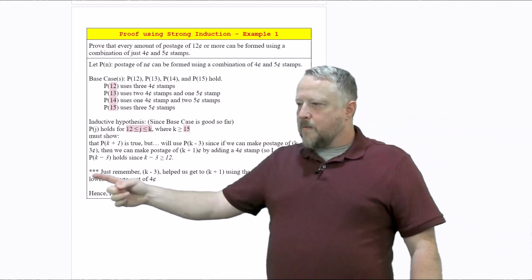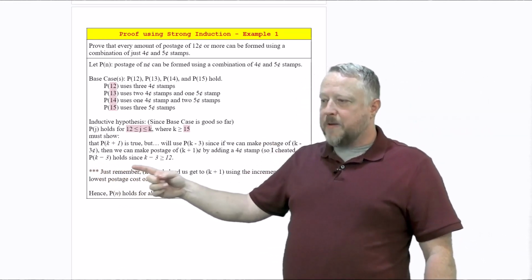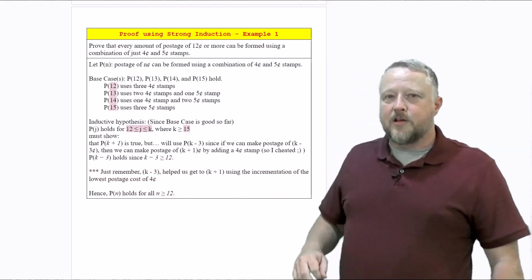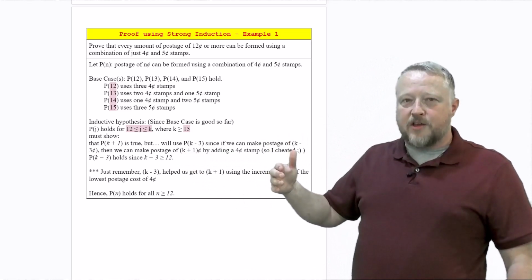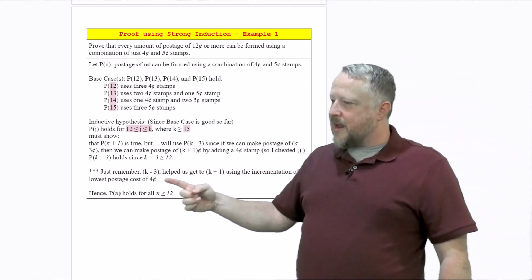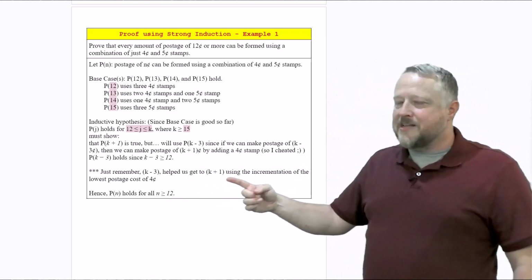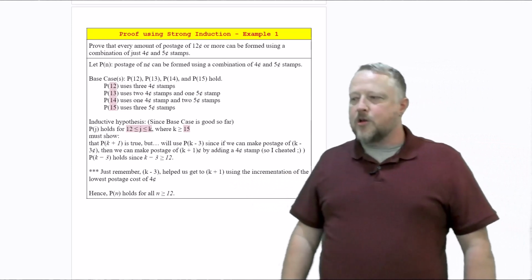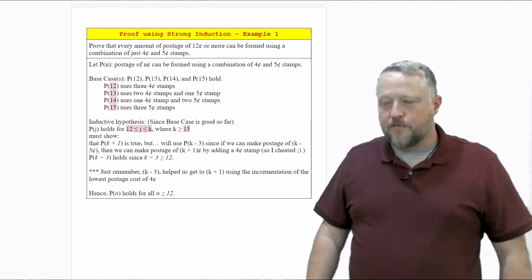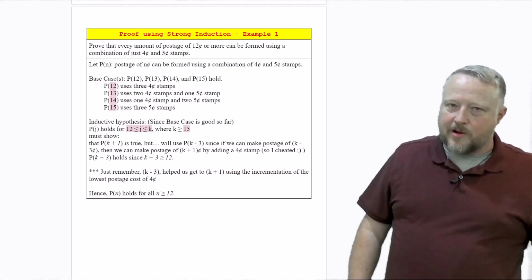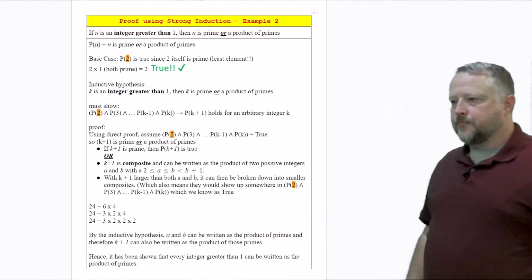P of k minus 3 holds because k minus 3 is still greater than 12. And it just repeats itself, as you know, after that 4th step. So just remember that the k minus 3 helped us to get to that k plus 1 using the incrementation of the lowest postage cost of 4. Hence, P of n is going to hold for n greater than 12.